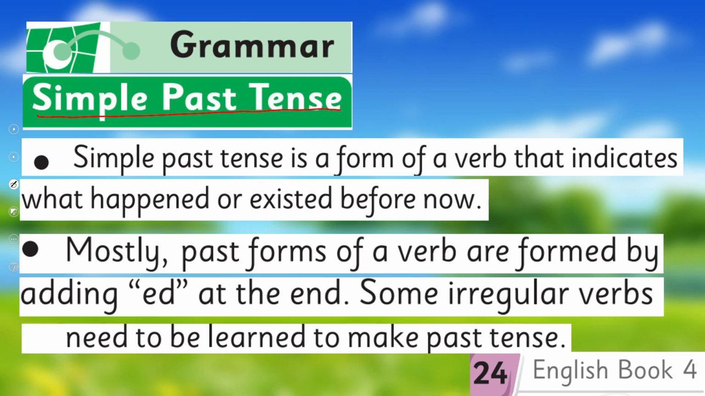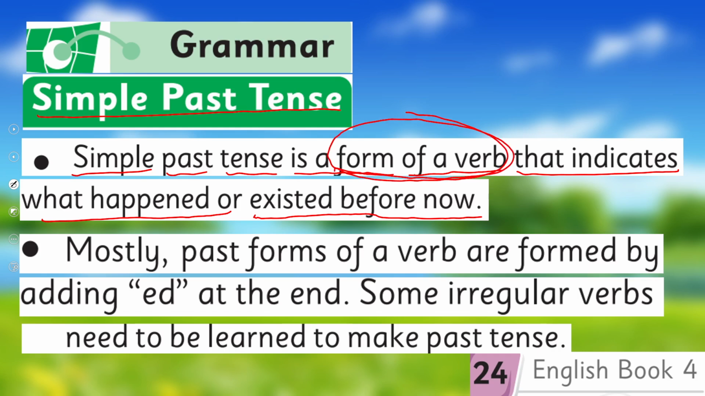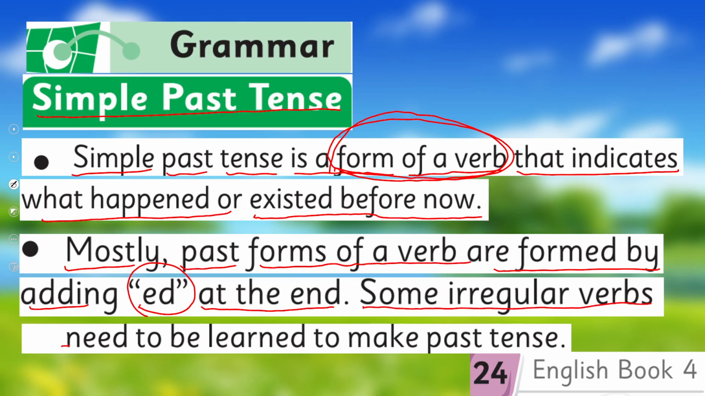Simple past tense is a form of a verb that indicates what happened or existed before now. Okay, it's a form of verb. You see, only the form of verb will tell you about the tense. Mostly past forms of a verb are formed by adding ed at the end. Some irregular verbs need to be learned to make past tense. Yes, my children, I hope you remember. I'm giving you again a recap.